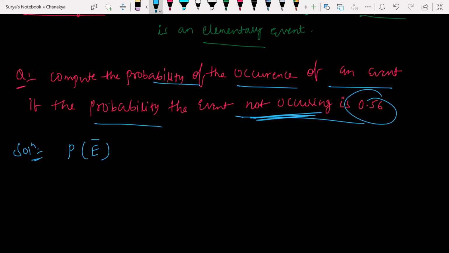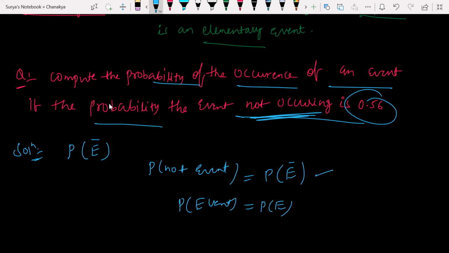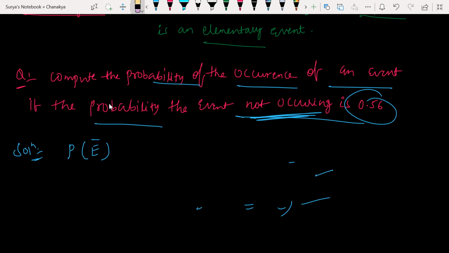So P of the event not happening is denoted as P of E dash. If the probability of the event which is happening, how should I denote that? P of E. This is a way of denoting particular events. Hope it is clear with everyone. Yes, sir. So E dash is nothing but not happening. What he has given is 0.56.